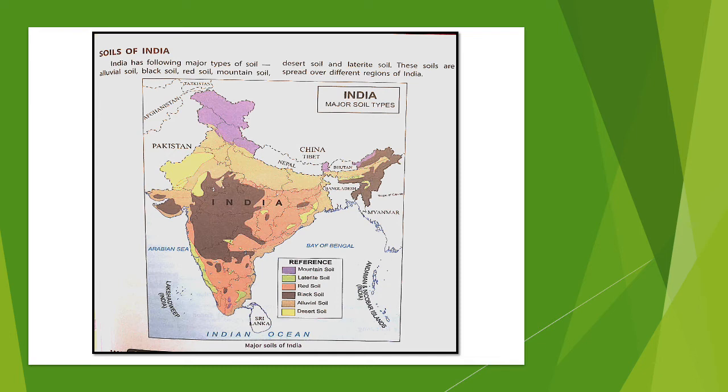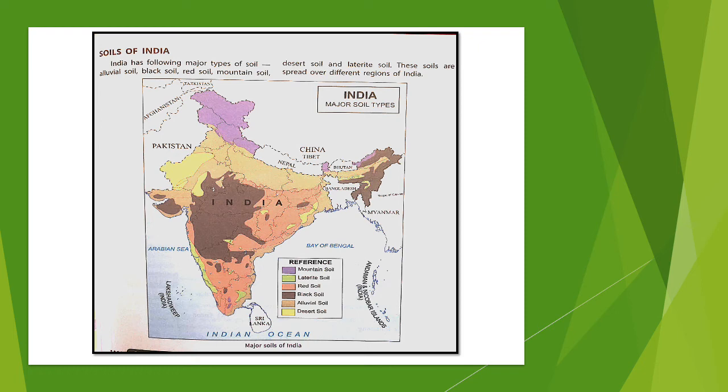The desert soil is not very fertile, and as a result it is suitable for less water needy plants, plants needing little water, like bajra, millets, fodder, different kinds of fodder, jowar. So these are some desert crops which grow well in desert soil.